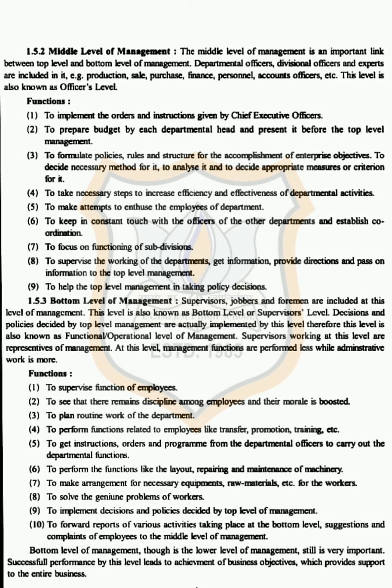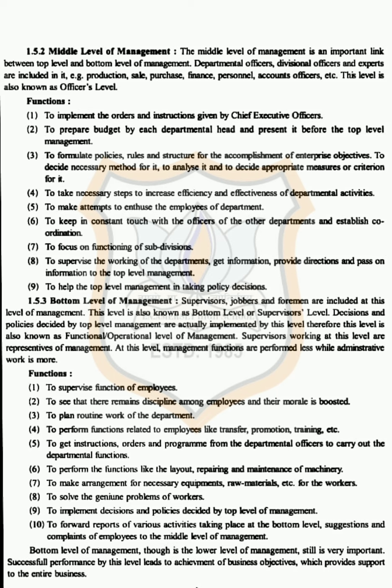Fourth one is to perform functions related to employees like transfer, promotion, training. Let's say that the production manager gives the target of achieving 10,000 units per day, but there is new machinery installed, so workers don't know how to operate it. So it would be the supervisor's job to arrange training for these workers. And bottom level management can also promote and transfer the employees after seeing the performance of employees.